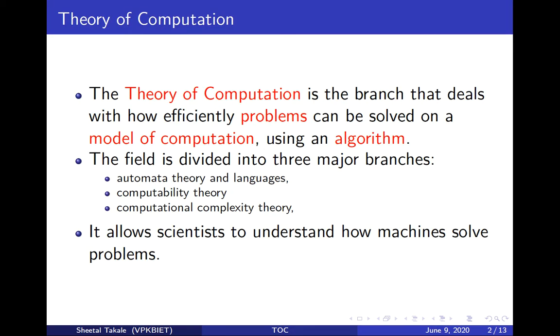Theory of computation is the branch which deals with how efficiently a problem can be solved on a model of computation using an algorithm. So, problem, model of computation and algorithm. The field is divided into three major branches: automata theory and languages, computability theory and computational complexity theory. It basically allows us to understand how machines solve problems.